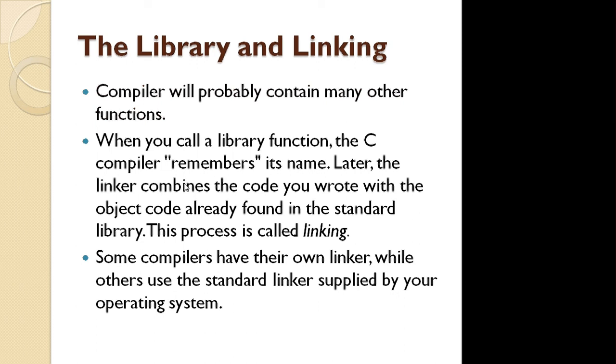Now after understanding this, suppose we start with one simple program. But how to write a program in C? We have one standard or general form of C programming. If we look over here, the first section is the global declaration section.